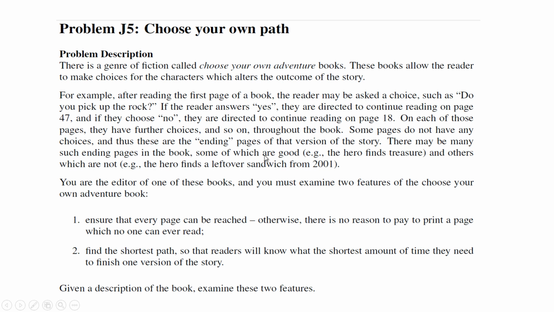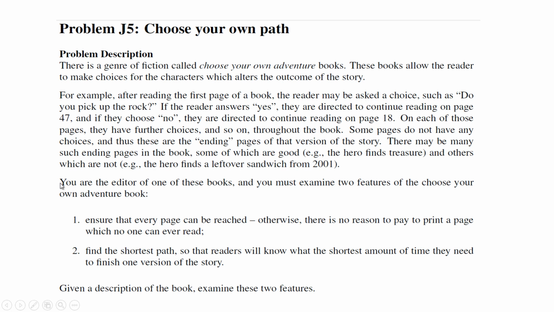Some pages do not have any choices, and thus these are ending pages of that version of the story. There may be many such ending pages in the book, some of which are good, and others which are not. So this is an interesting book, and it's more like some online tests where depending on the different answers you give, your next question might be different.